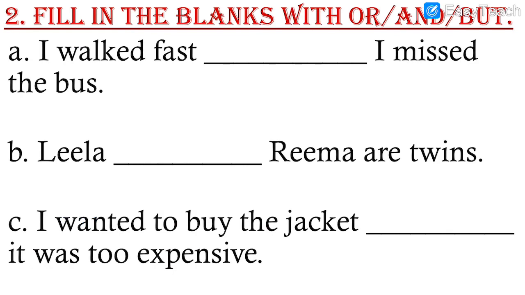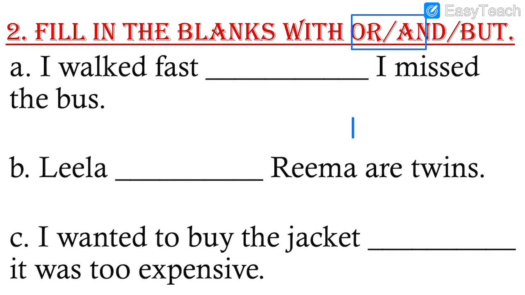Let us solve exercise number 2. There are 10 sentences in exercise number 2. Exercise number 2 is really very important from all the 4 exercises. Write all the answers, give the heading, fill in the blanks with or and but. Again we have the same options. Means you can use this 3 words only for writing the answer. Which are the 3 words? Or and but. Or and but for writing the answers.